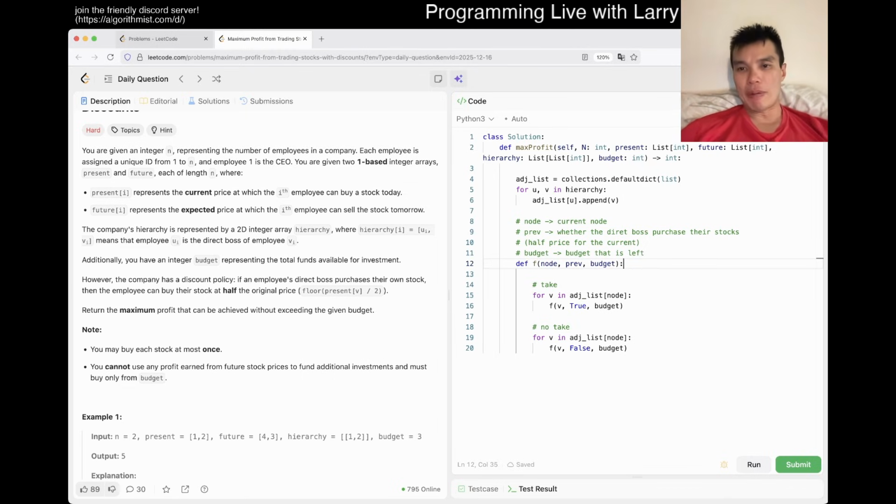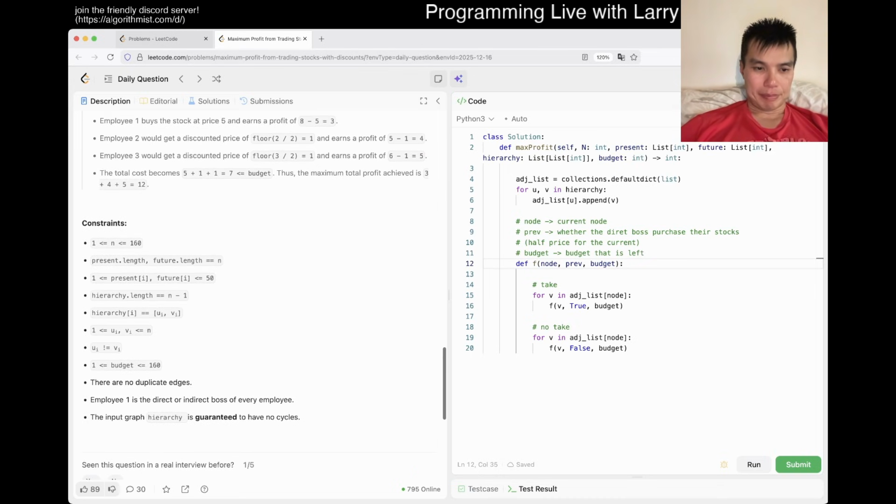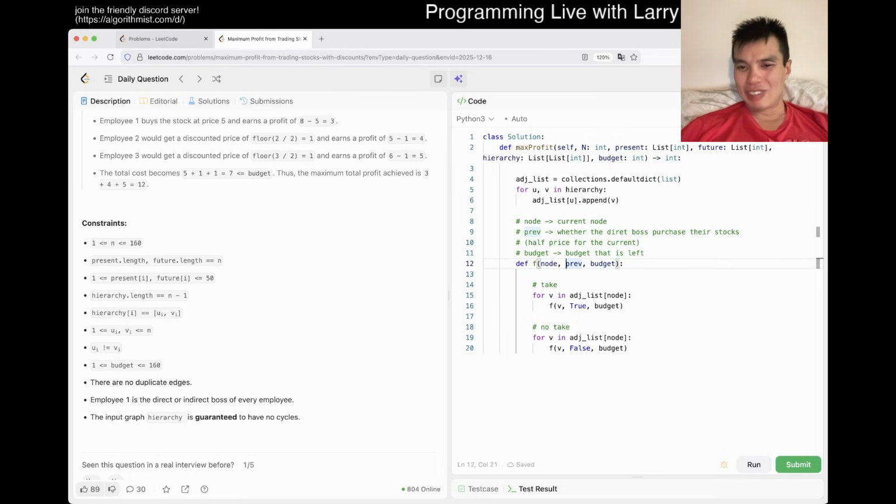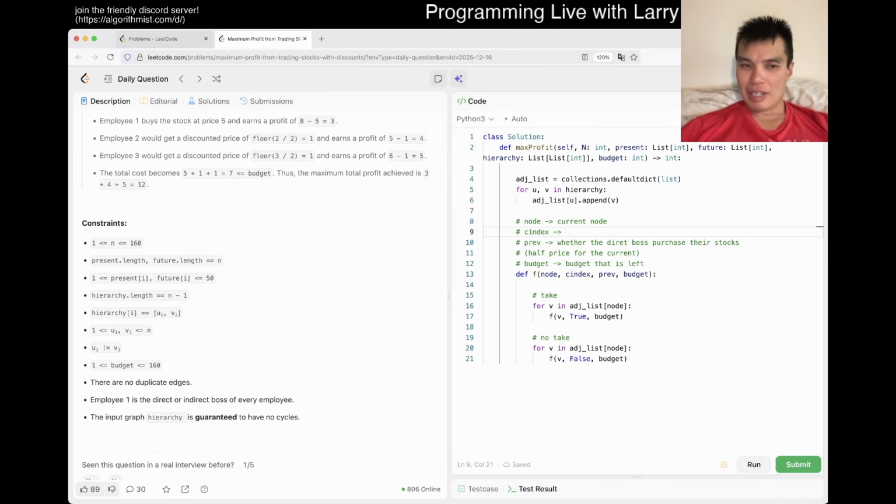And this is actually where budget is less than or equal to 160 comes into play. Because now, instead of having this very, I want to say intuitive, but it's not even that, it's just a well practiced way of writing a depth first search, right? Instead, what we want is maybe a children index or something. So this is the current node. Children index is the current index of the children to consider, right?